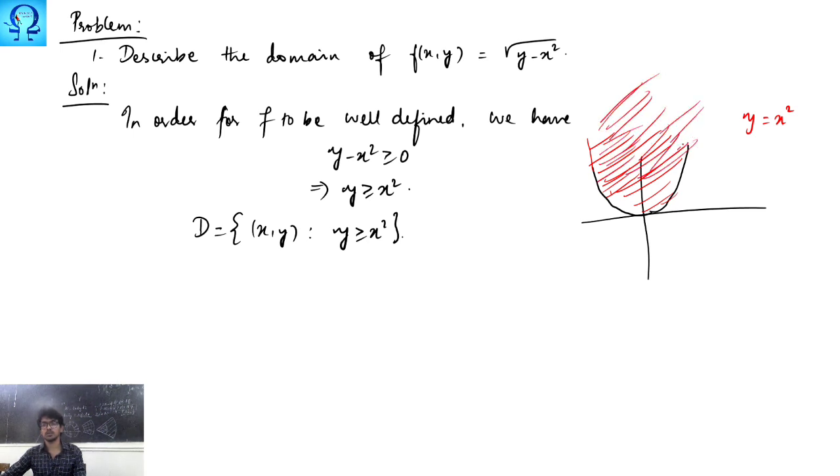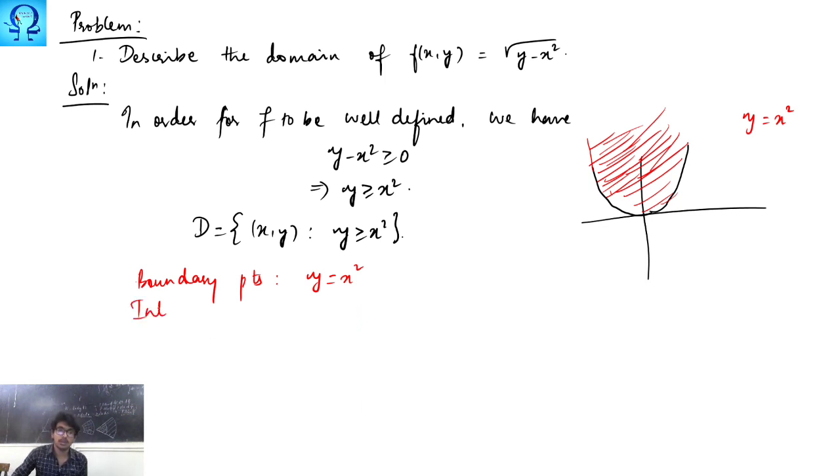So like this it goes. Wherever you extend your parabola, you may very well see this thing goes like this. So this is the domain that we were looking for, and all these points are here. Your boundary points are simply the points that lie on the parabola. Okay, interior points means y is bigger than x squared. These points are the interior points.